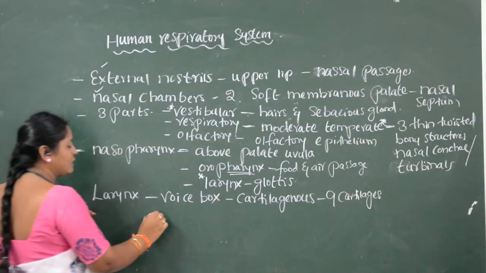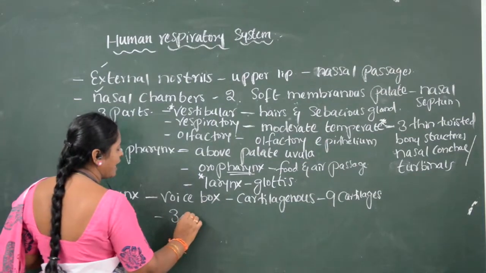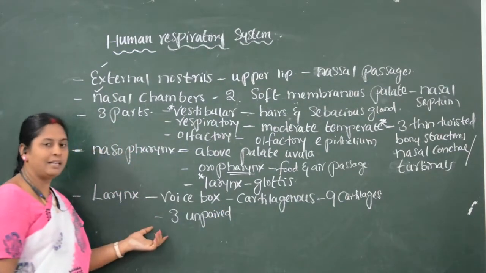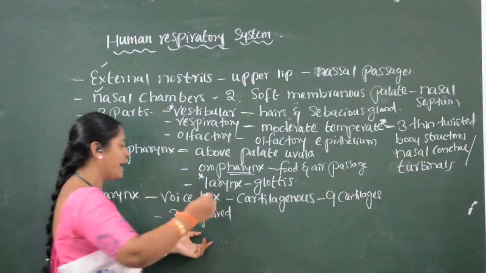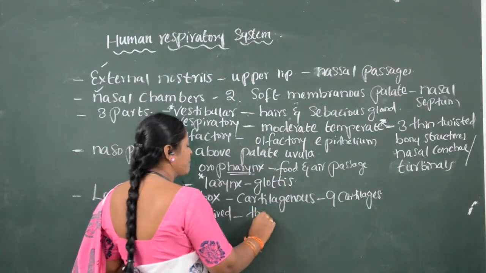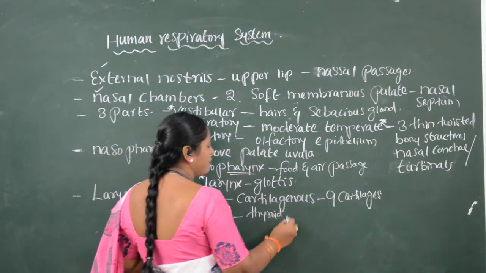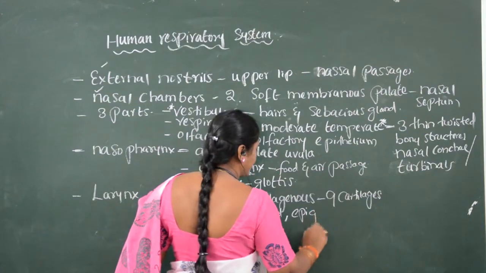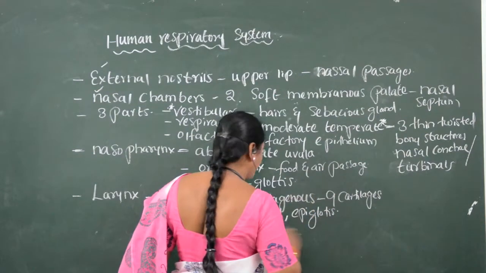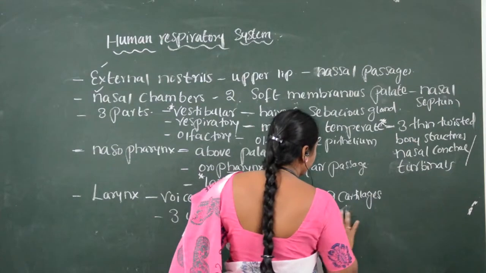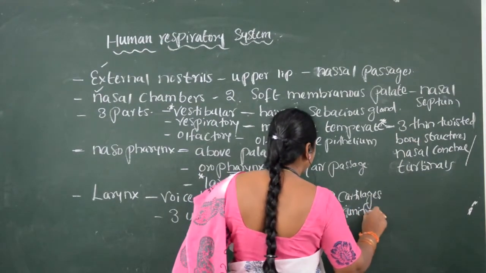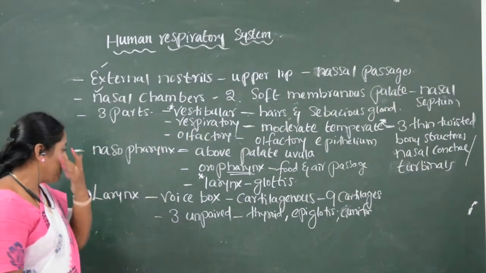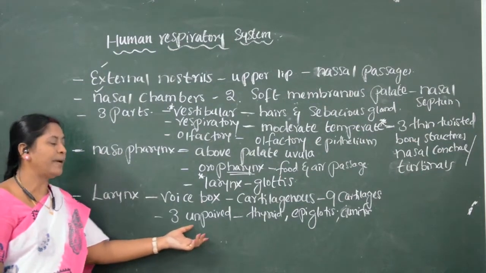Of these 9 cartilaginous structures, 3 are unpaired. The 3 unpaired structures are the thyroid, the epiglottis and the cricoid.